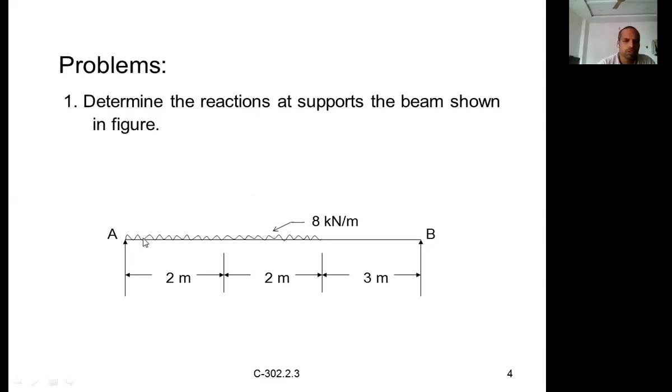So in this problem, the load is 8 kilonewton per meter. It is a total of 4 meters length, so you can remove the other figure. It is loaded with a UDL of 8 kilonewton per meter, and the remaining 3 meters has no load. A and B are two supports, so we have to find the reaction at A and the reaction at B.